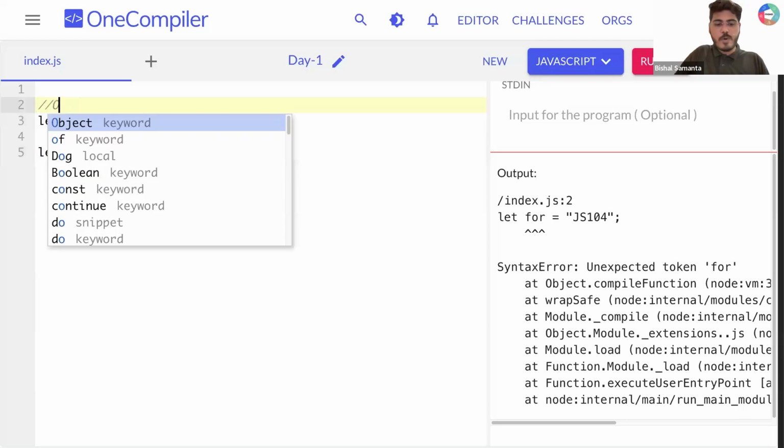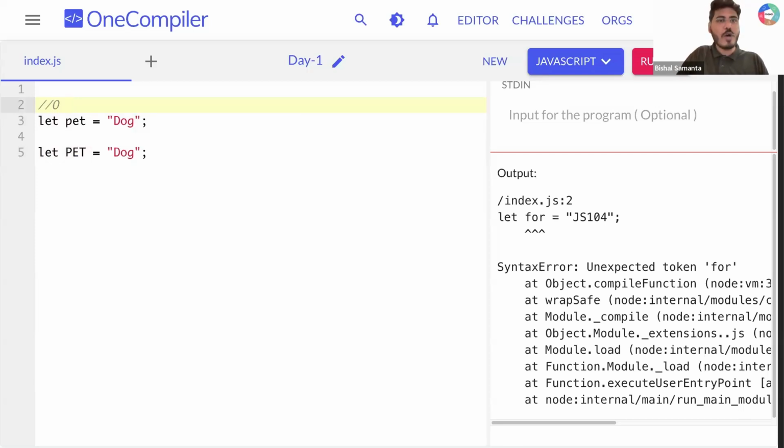This is one box I have, and this box name is pet. And I have another box where the box name is PET. Both look the same, but both are different boxes. So in JavaScript, variables are case sensitive.